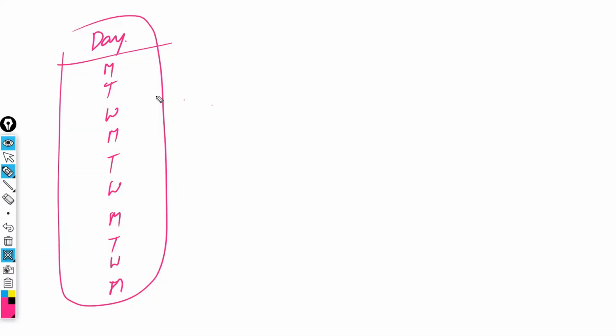Now, this is the data. Total 10 are there. Now, how many unique values are there? Monday, Tuesday, Wednesday. Okay, so now just take Monday, Tuesday, Wednesday on the x-axis.